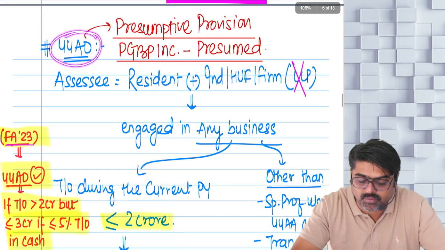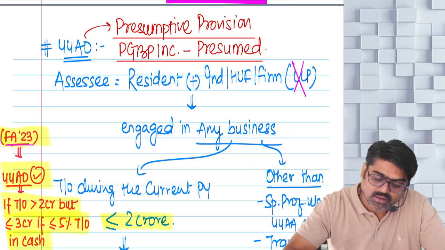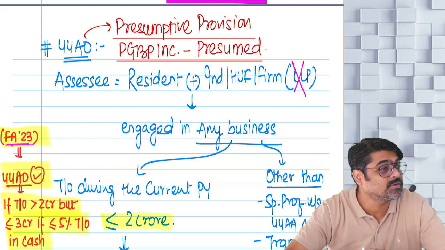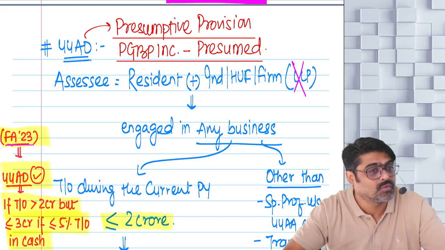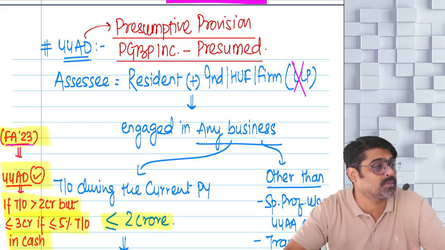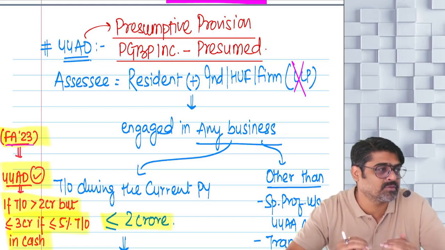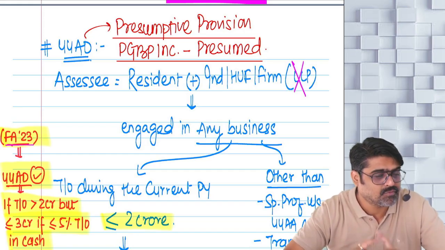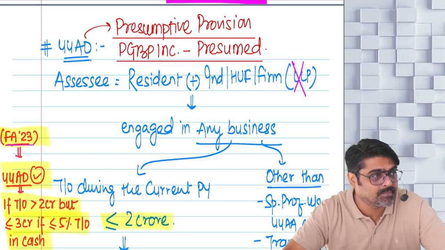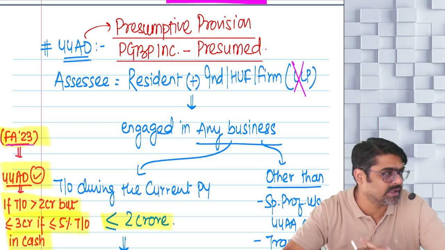Now what does your section 44AD say? This is a presumptive provision. What is this? A presumptive provision where your PGBP income will be presumed. Presumed means an amount will be assumed as if this is your PGBP income. You are not supposed to compute your PGBP income by following regular provisions if you fall under the provisions of 44AD. Now first of all, which assessees will fall under the provisions of 44AD? Meaning, which are the assessees eligible for taking the advantage of this section?